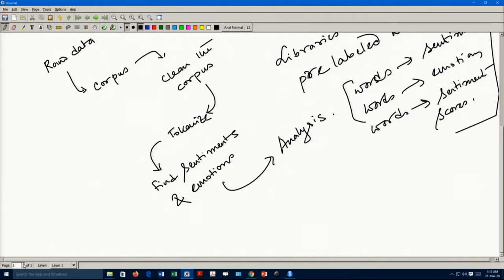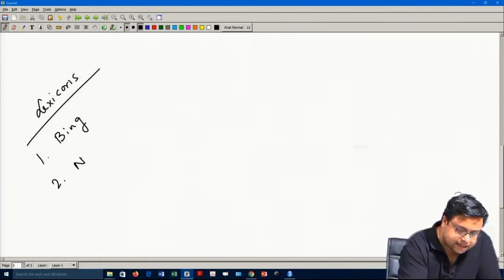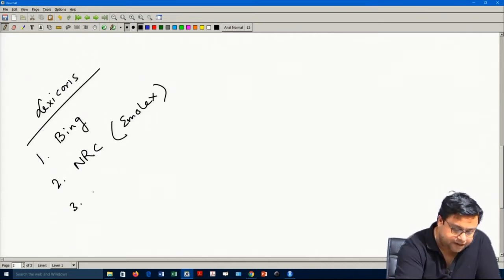If you remember, in the last class we discussed these lexicons. Lexicon number 1 is Bing, lexicon number 2 is NRC, also known as Emolex, and lexicon number 3 is Afinn.